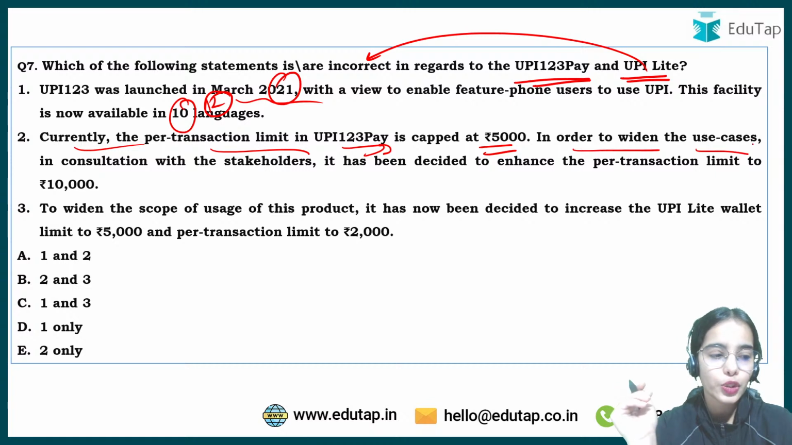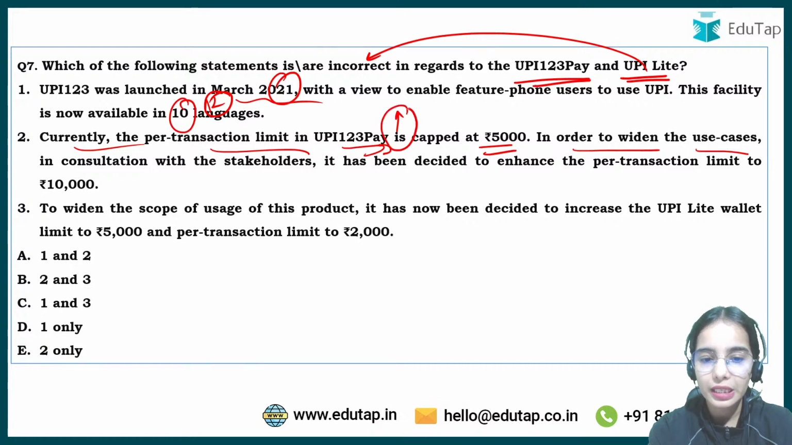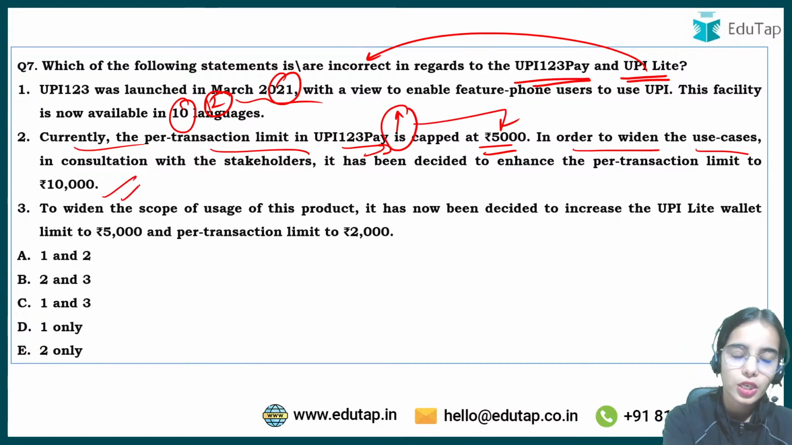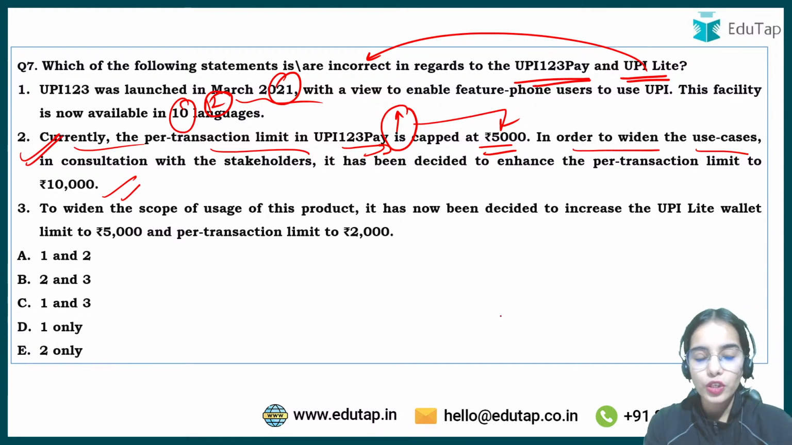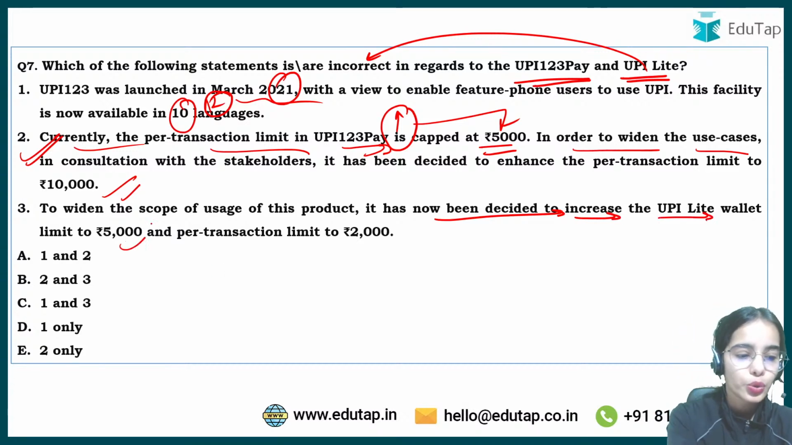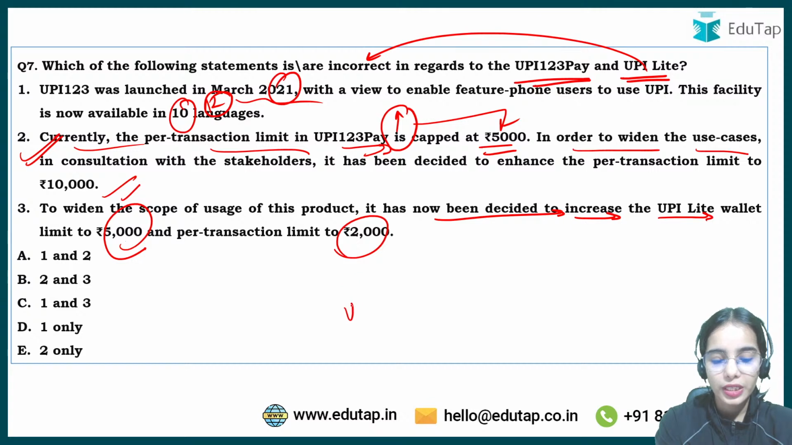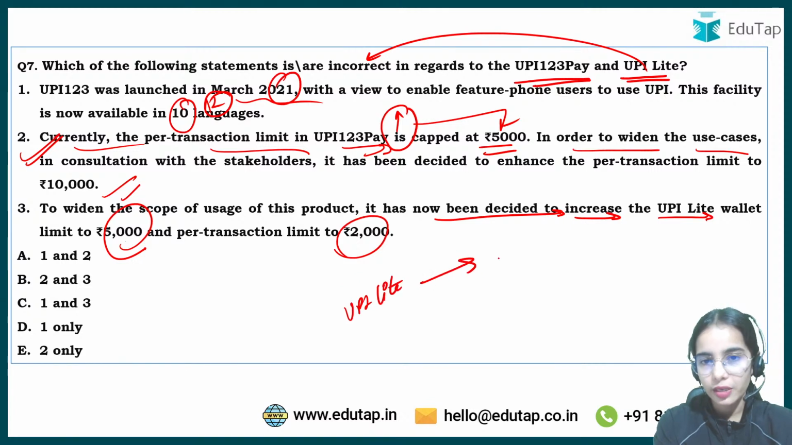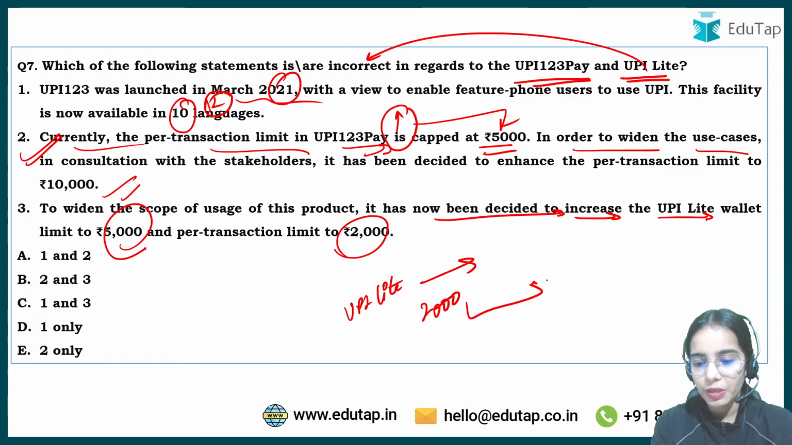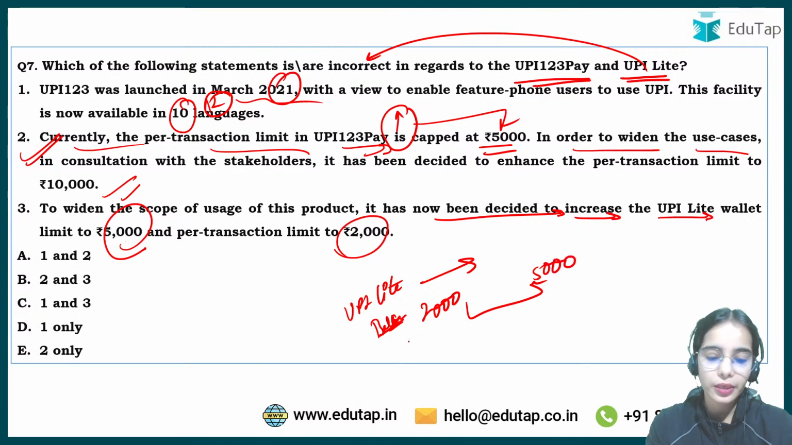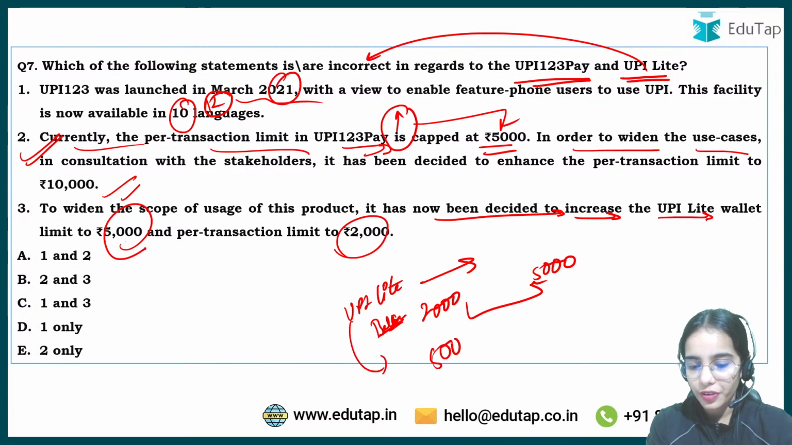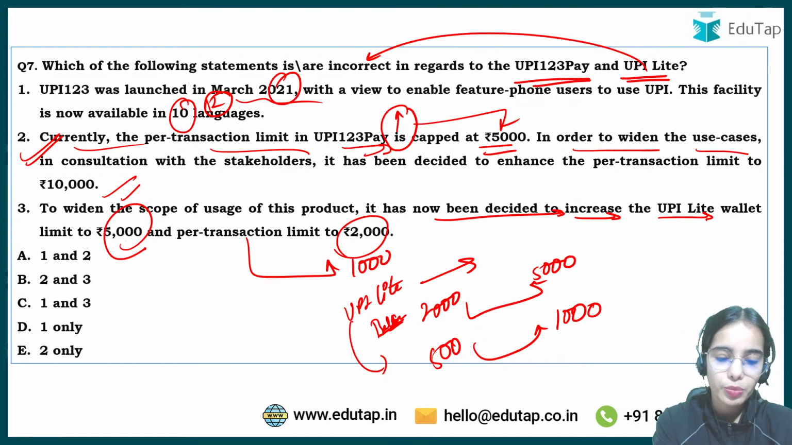In order to widen the use cases, in consultation with the stakeholders, the UPI 123 Pay limit is going to be increased from 5,000 to 10,000. So this is correct. To widen the scope of the usage of this product, it has now been decided to increase the UPI Lite wallet limit to 5,000. The wallet balance limit was 2,000, and that has been increased to 5,000. The per transaction limit was 500, and that is proposed to be increased to 1,000.